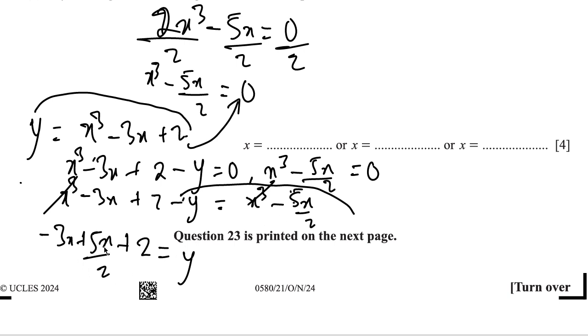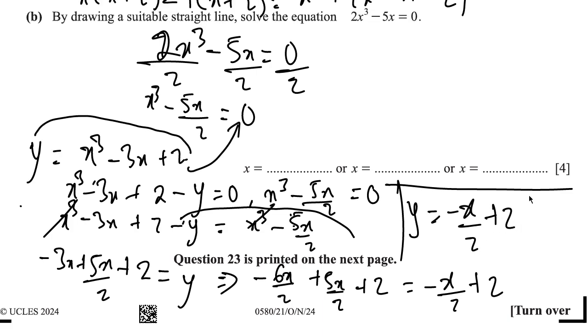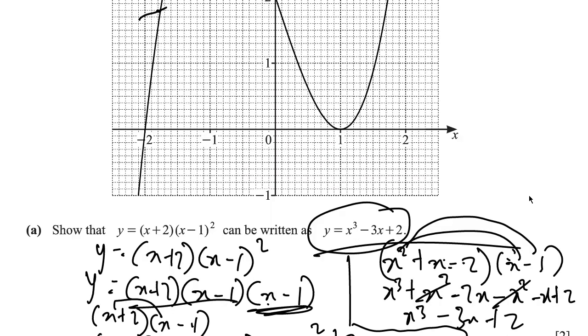And then negative 3x plus 5x over 2, right? We're going to have negative 6x over 2, because this is still negative 3x. Then plus 5x over 2 plus 2. And negative 6x plus 5x is negative x over 2 plus 2. So that implies that the required line is y equals negative x over 2 plus 2. So once we plot this line, we get the points of intersection.